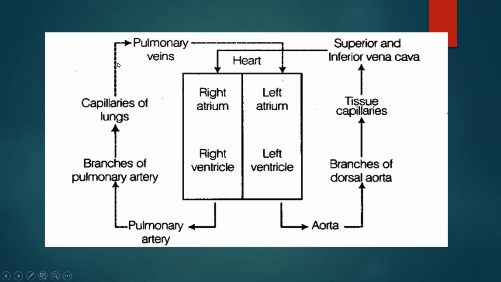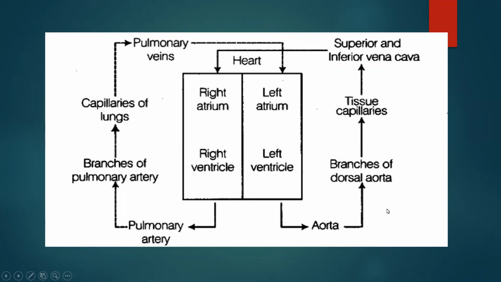This oxygenated blood, with the help of the pulmonary vein, is again given back to the heart. In which part of the heart? In the left atrium. From the left atrium, the oxygenated blood goes to the left ventricle. The left ventricle pumps the blood, and the oxygenated blood goes into the aorta.